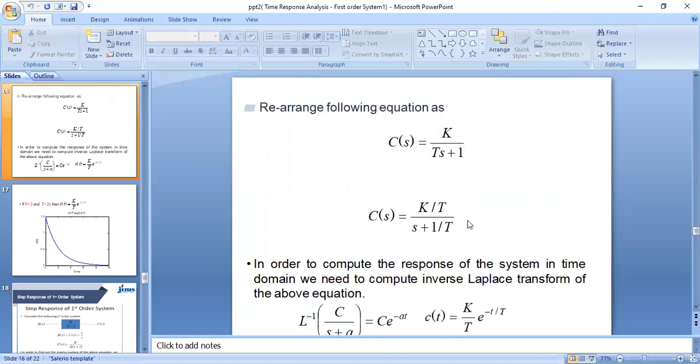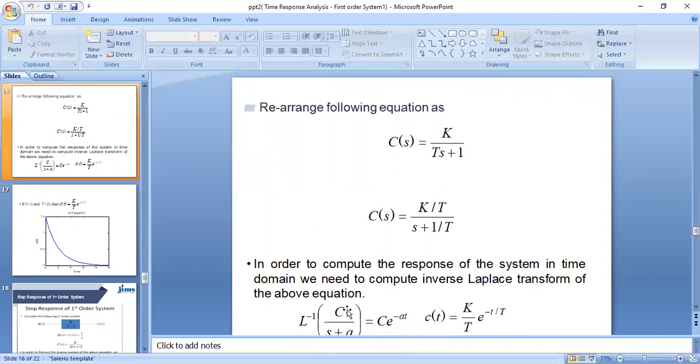We take the inverse Laplace transform to convert the s variable into the time domain. The Laplace inverse of C upon s plus a is a standard result of the Laplace transform which we have to use, so we have to remember this formula always.